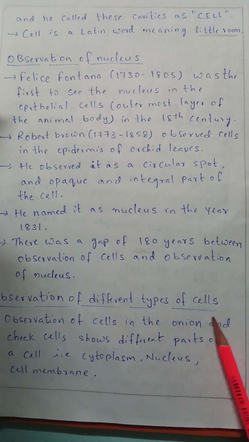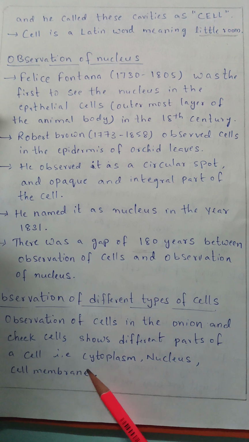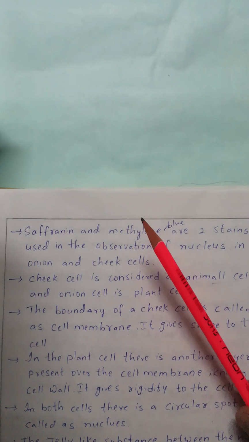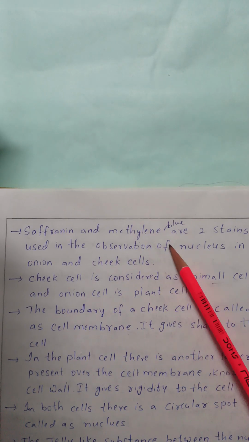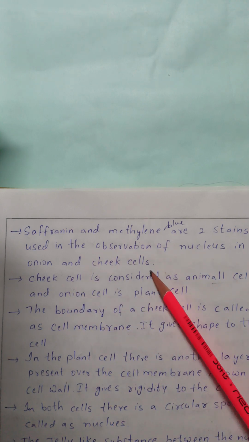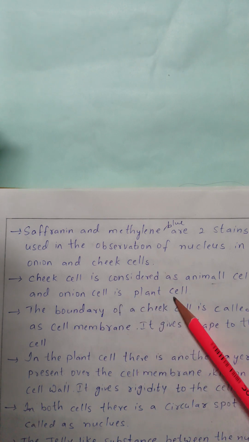Observation of different types of cells. Observation of cells in the onion and cheek cells shows different parts of a cell, that is cytoplasm, nucleus and cell membrane. Safranin and methylene blue are two stains used in the observation of the nucleus in onion and cheek cells. Cheek cell is considered an animal cell and onion cell is a plant cell.